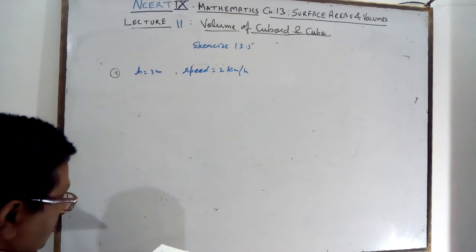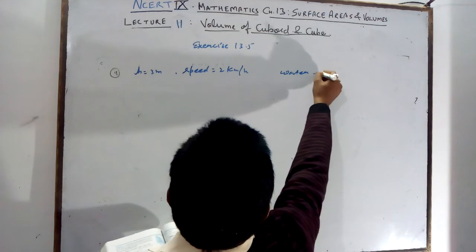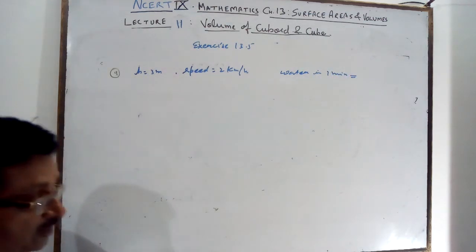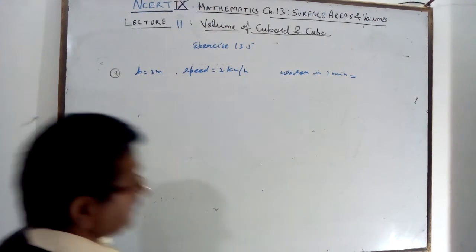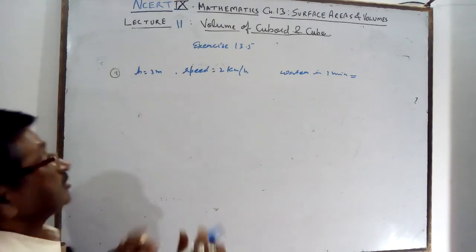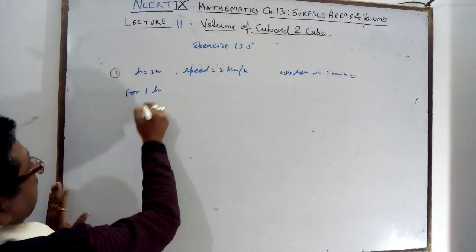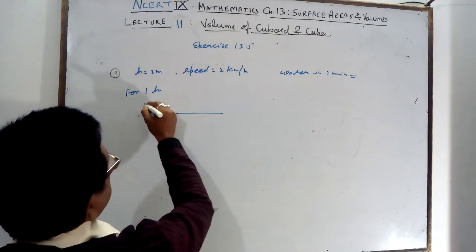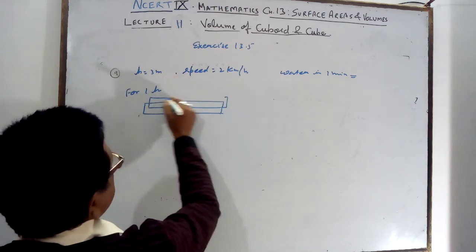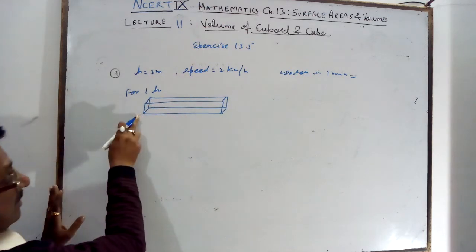How much water will fall into the sea in 1 minute? You want water in 1 minute. Very important question. There is speed of water in the river. The river is a cuboid. Let us make a figure for 1 hour. It is a river, and in 1 hour you are seeing water is here.